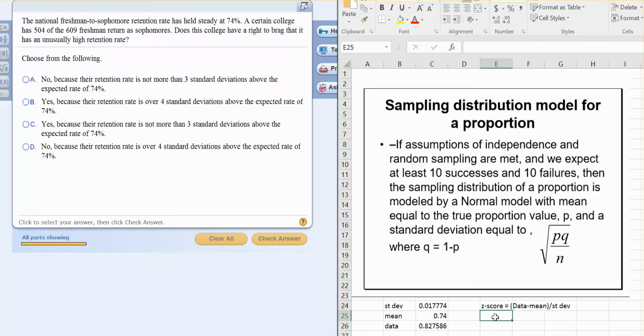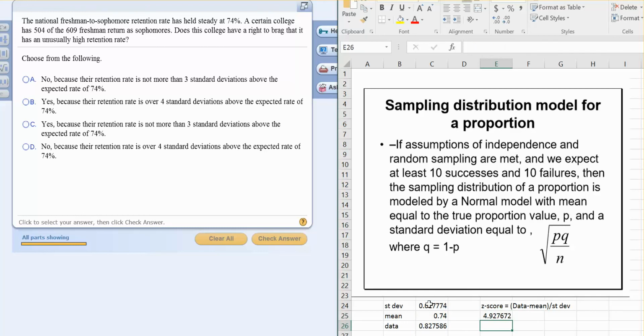So in this case, we'll do an equal sign and then parenthesis. The data value, which is this 0.827, I'm going to grab that, that's in C26, minus the mean, which is the true value. Then we close that parenthesis and divide by the standard deviation. So in this case, look at that, 4.927.